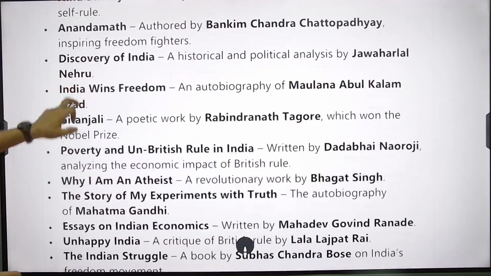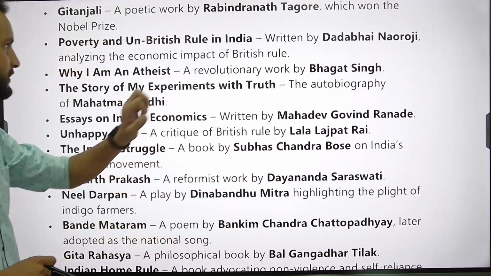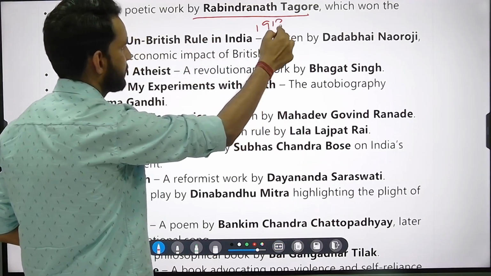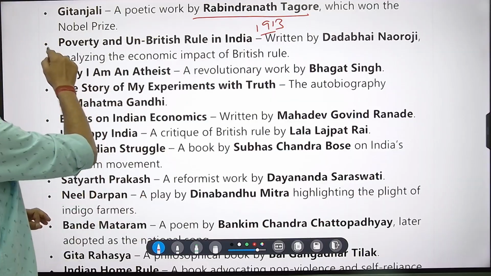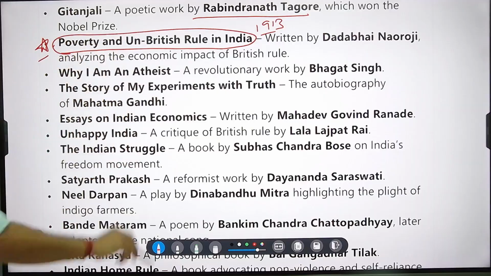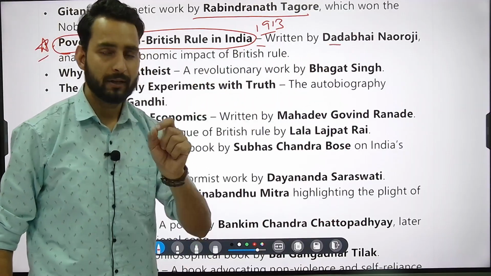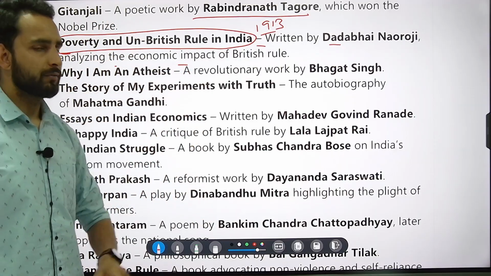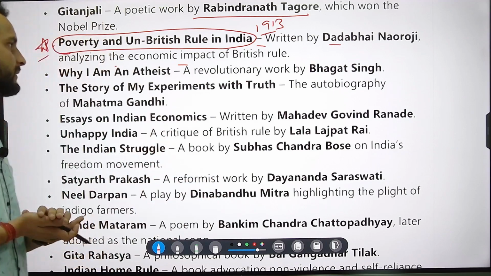As we move ahead, we see here there is this book which is Gitanjali. Gitanjali, for which Rabindranath Tagore has been awarded the Nobel Prize in 1913. He was the first Indian to receive the Nobel Prize for his work in Gitanjali. Then there is this very famous book, and papers में बहुत बार ये पूछी गई है. This is your Poverty and Un-British Rule in India. Poverty and Un-British Rule in India was written by Dadabhai Naoroji. Very important. It basically analyzed the economic impact of the British rule. जो economic drain था Britishers का, उस पे जो है इन्होंने focus किया था इस book में.